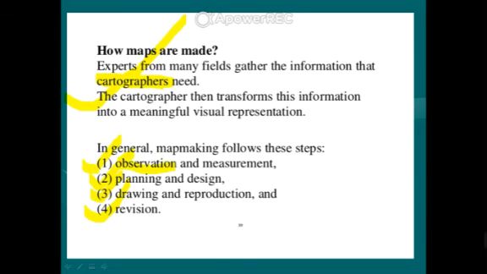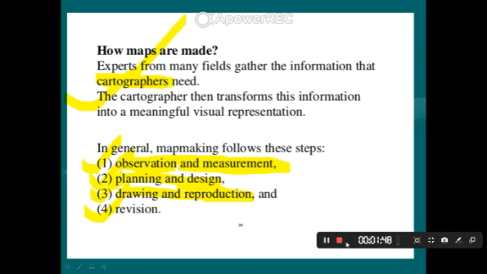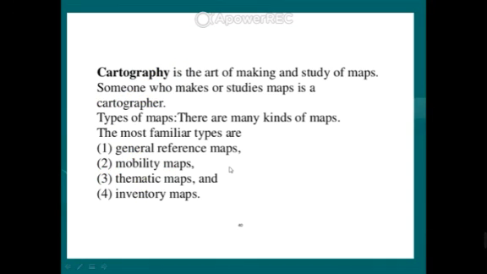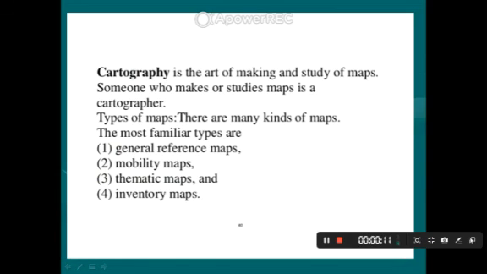First, observe the resources and observe the available features. And measure these features, then planning and design, and drawing and reproduction. And after drawing you can revise your features and revise your drawing. So next, we already discussed the cartographer. Cartography means the study of maps and the art of making a map. Then this is called cartography. And the person who makes a map is called a cartographer.